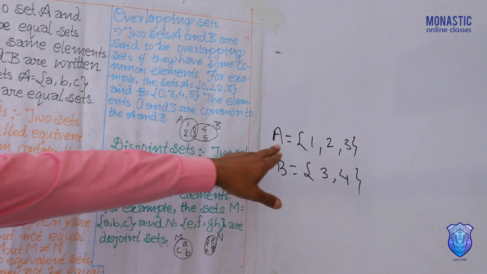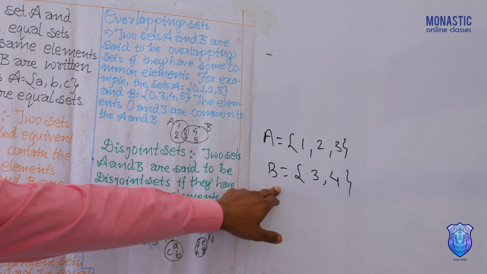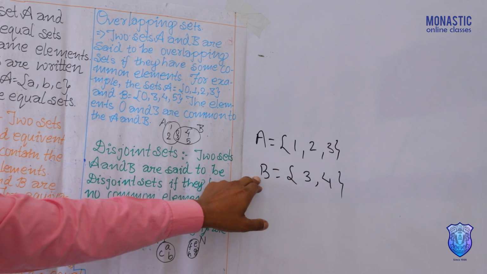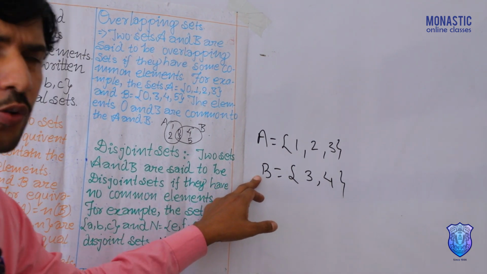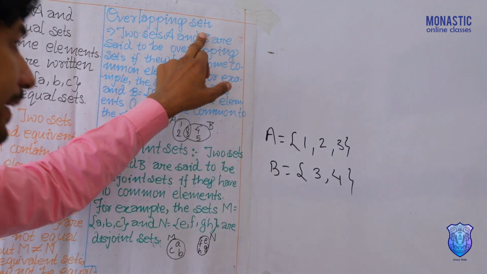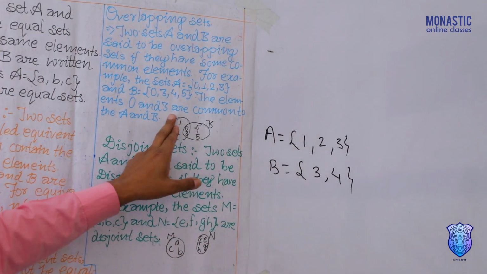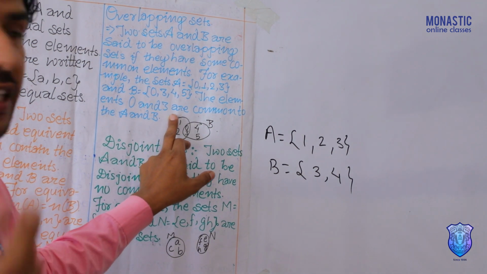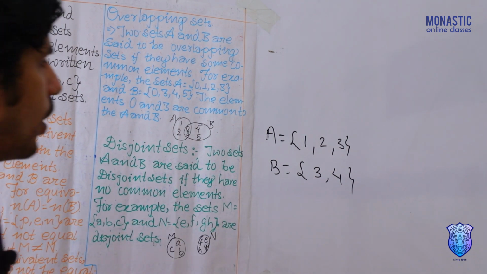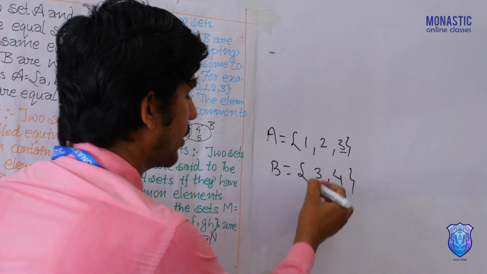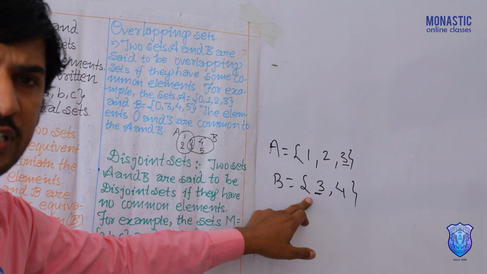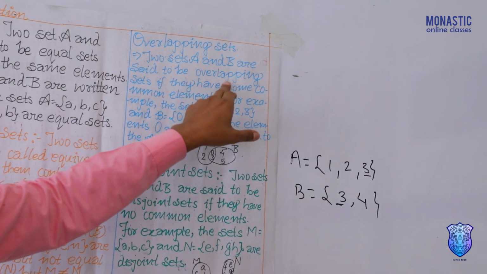These two sets A and B are said to be overlapping sets if they have some common elements. It means in both sets there should be a common element. So what we are finding is that 3 is common. When there is some common element, we say it is an overlapping set.